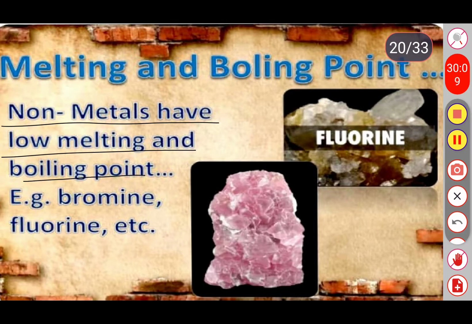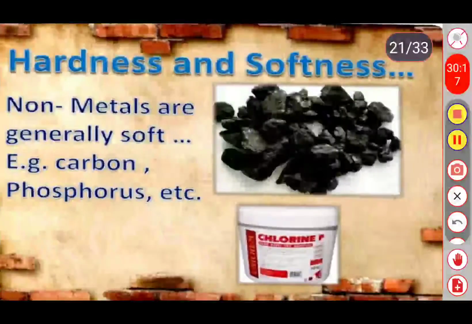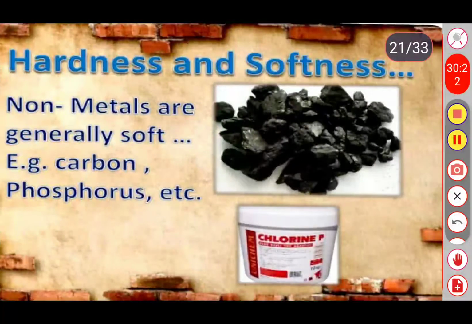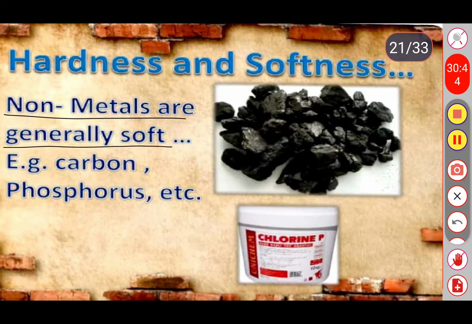Next one, hardness and softness of the non-metals. Non-metals are not hard, rather they are generally soft, but diamond is the exception. It is the hardest naturally occurring substance. Non-metals are generally soft in nature, like carbon and phosphorus. Other than these non-metals, we have one more non-metal, diamond. Diamond is the hardest substance in nature.